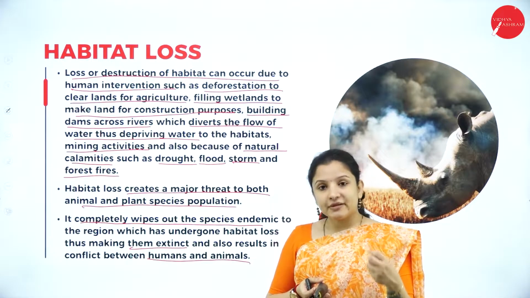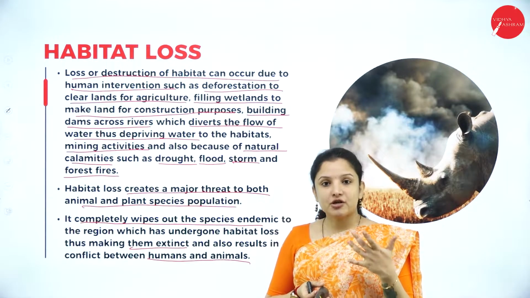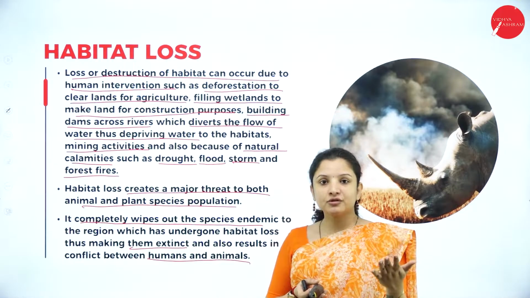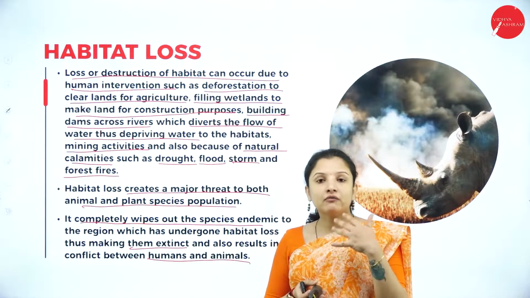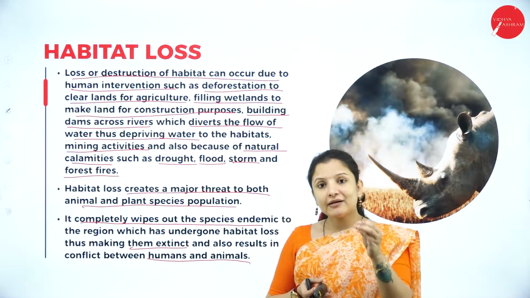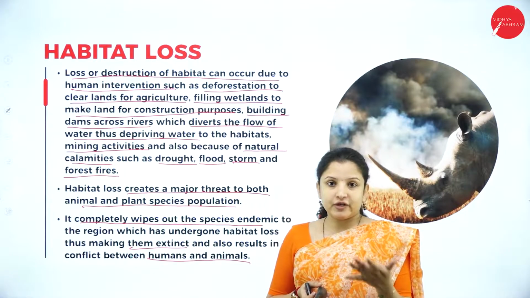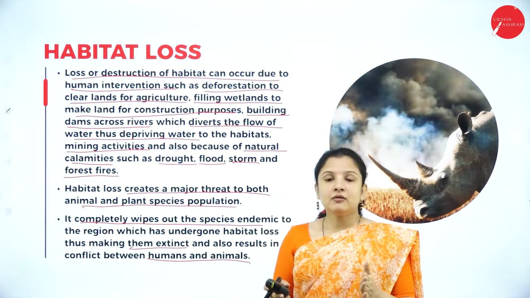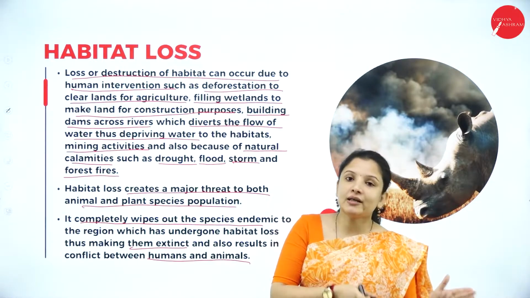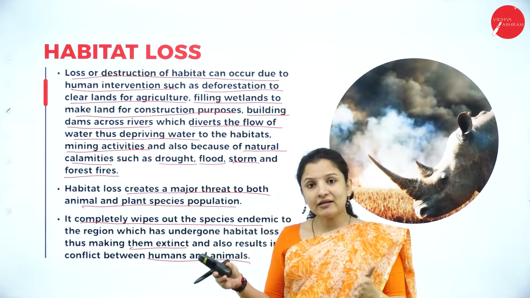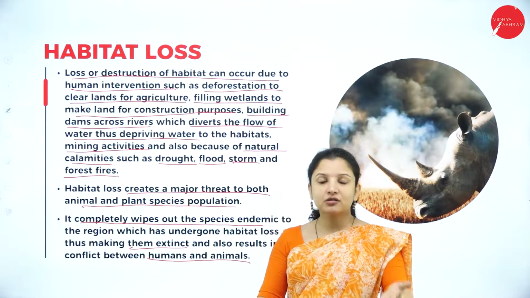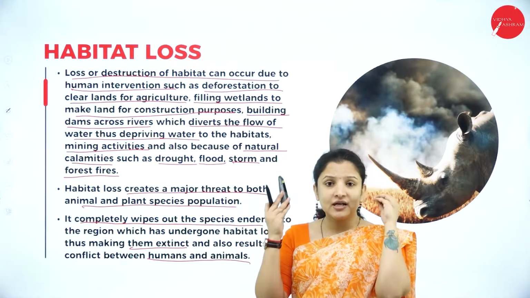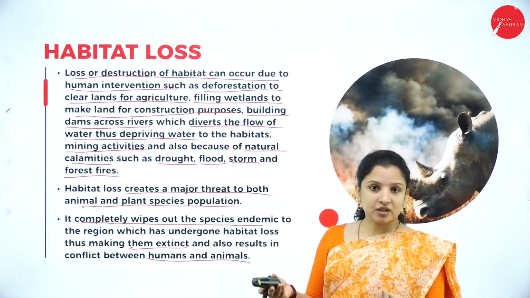Why? Because habitat loss can also occur because of construction of roads. We all have seen that between national parks, they have constructed roads for people to easily commute from one region to another, right? But that would have been the elephant corridors, for example. An elephant corridor is the area wherein the elephant passes from one end of the forest to the other end. Now in that area, if you construct a road in the center, obviously the animal has to pass through that area itself because they are accustomed to that particular passage, right?